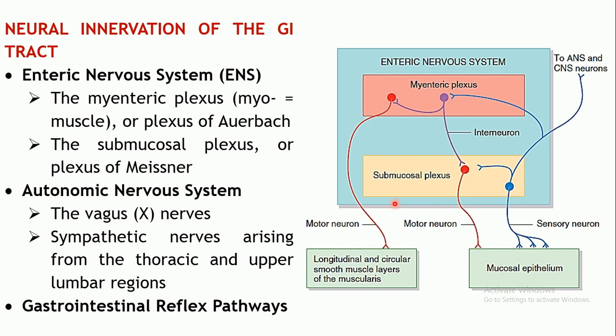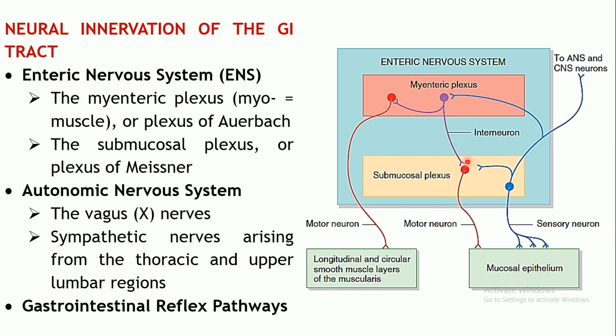Okay, so further these two plexuses will control either the motility or the secretions which are being carried out. There are certain stretch receptors which will monitor the stretching, and accordingly they will send the signals. Also there are chemoreceptors which will detect the chemicals present in the gastrointestinal tract. Accordingly they will send signals for change in the contraction and relaxation of the muscles, or the secretions which are carried out by certain cells.